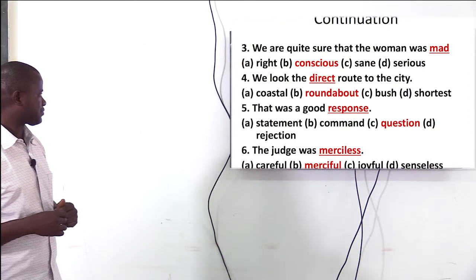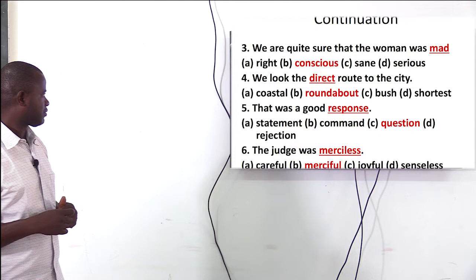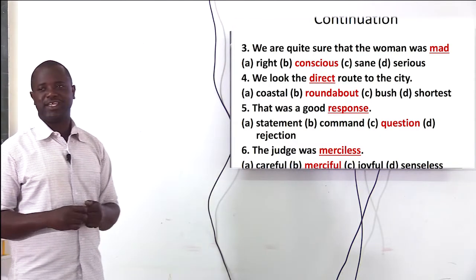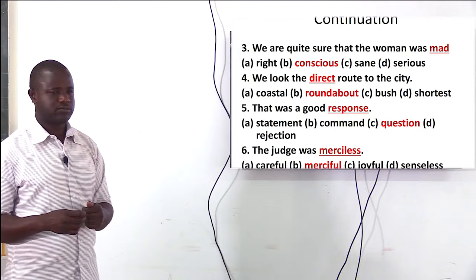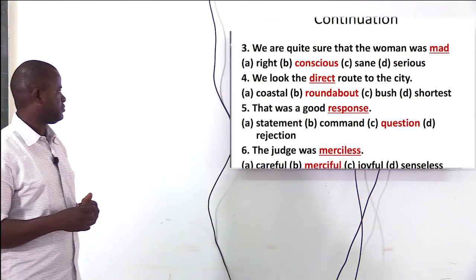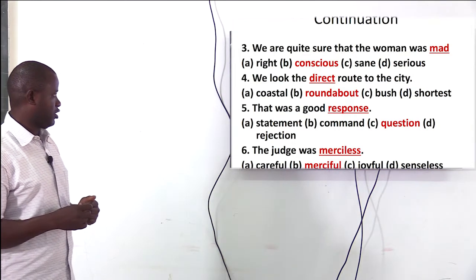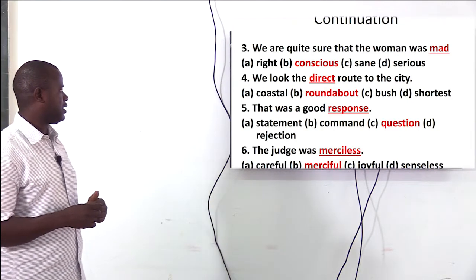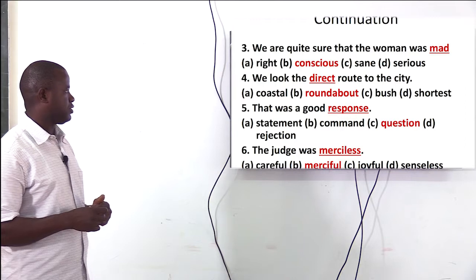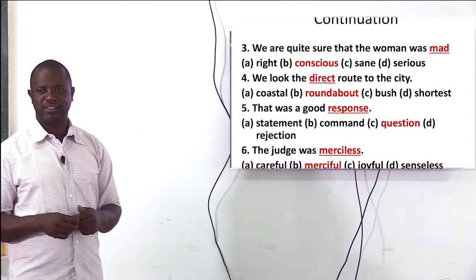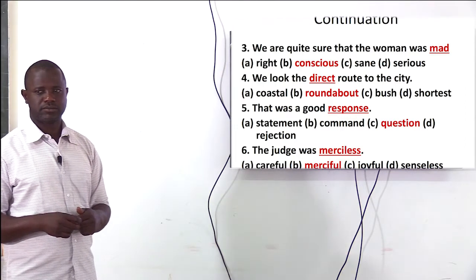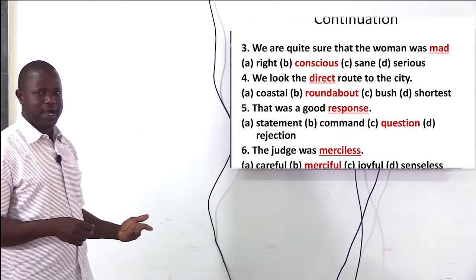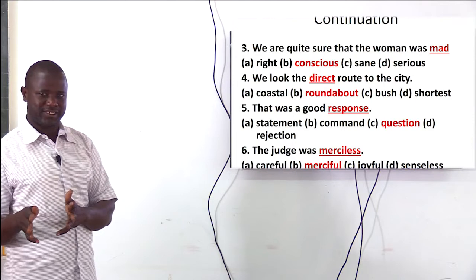We move on. We look at the direct route to the city. Look at the options: coastal, roundabout, bush, shortest. So our option is roundabout because it is not direct.